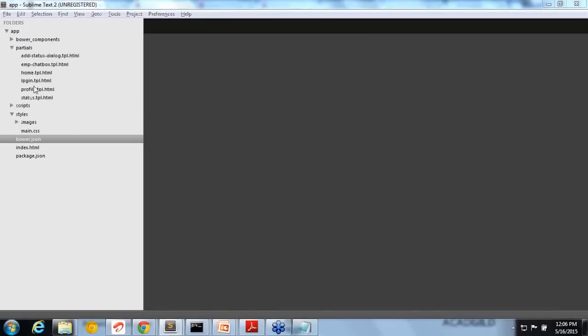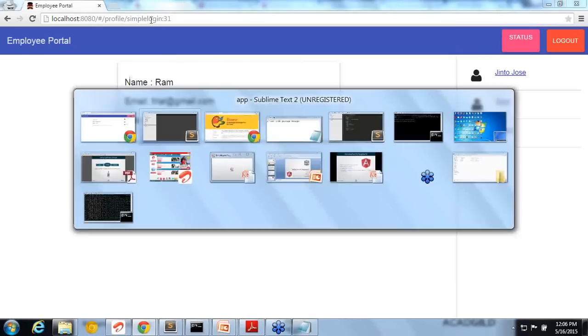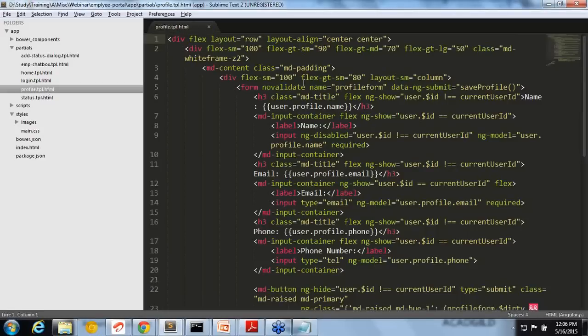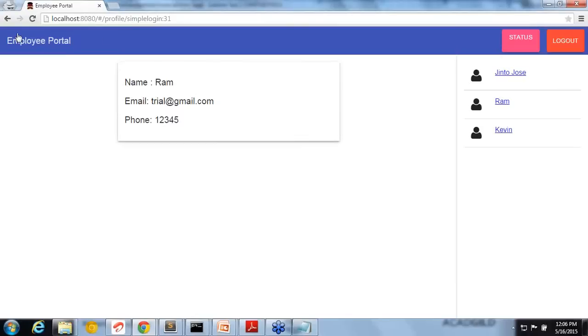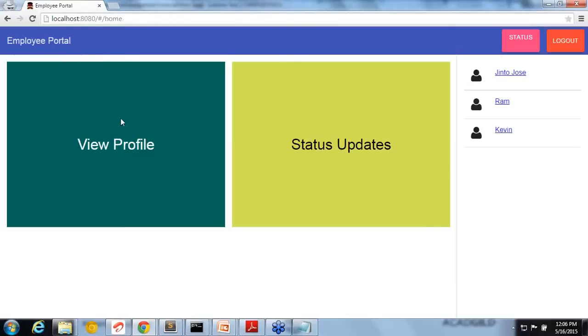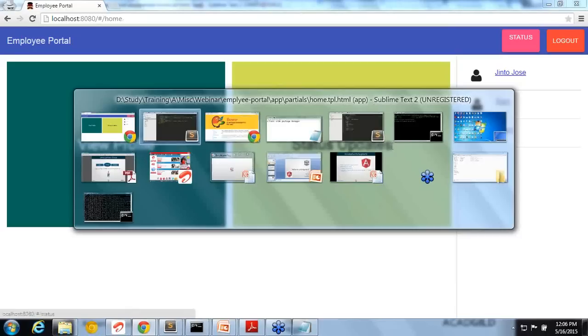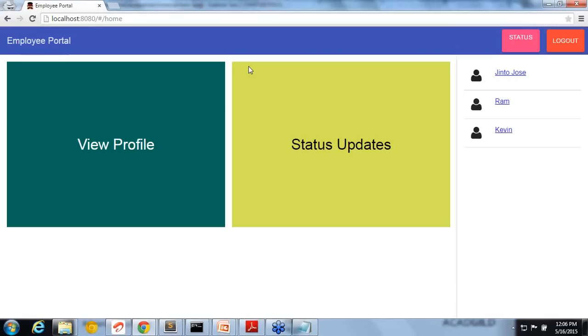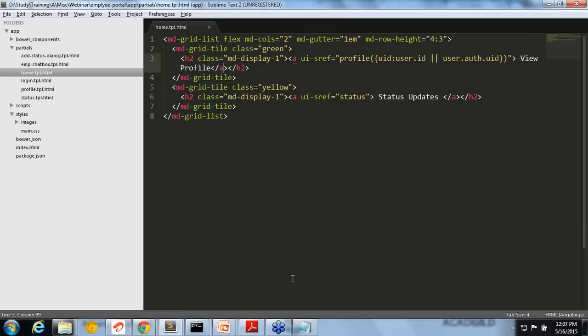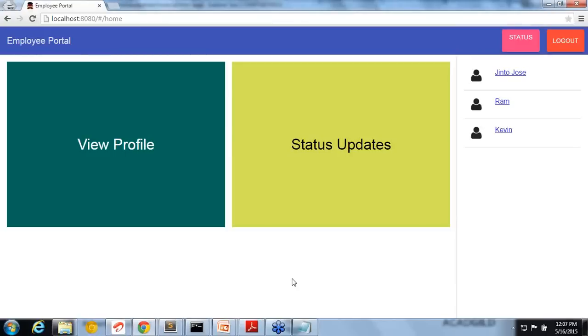You can see, for example, this is the profile page, right? In the profile page, a lot of things are there. Let me show you a simple one. So there is a home page. In the home page, two buttons are there, that's it, right? View profile and status updates. So when I'm clicking on the home page, the template of home is being injected into the page.